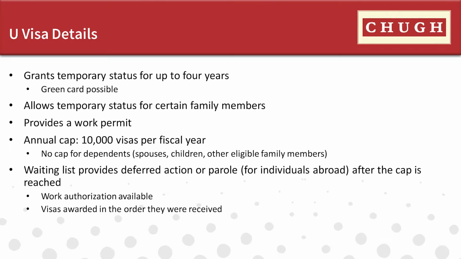There is an annual cap of 10,000 visas. If the cap is reached, USCIS will create a waiting list for any eligible derivative applicants. Once additional visas become available, these petitioners on the waiting list will receive their visa in the order in which their petition was received. Applicants that are added to this waiting list are eligible for deferred action. This allows the petitioner to obtain work authorization.